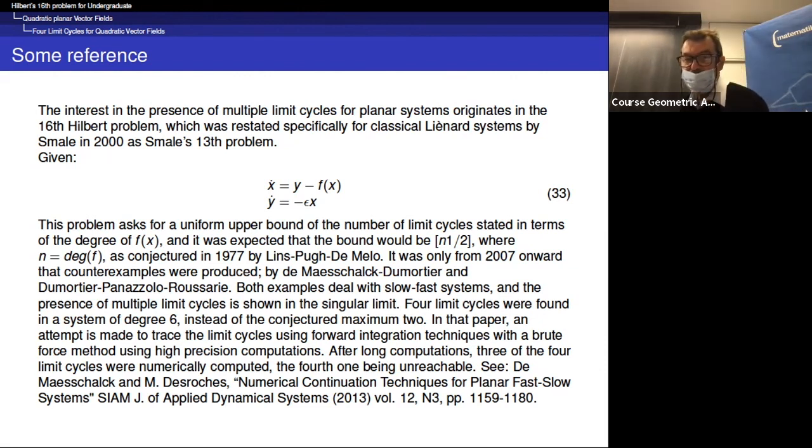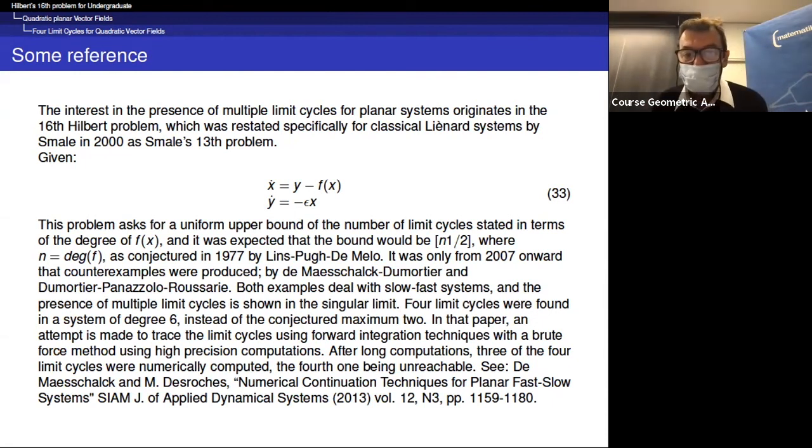So Lins is Alcides Lins Neto, Pugh, Charles Pugh, and Wellington de Melo. So they expected a maximal bound equal to (n minus 1) over 2. In fact, it is the bound that you obtain with a first order computation. So they expect in some sense that first order computation will give all possible limit cycles. So it's rather natural. But in fact,